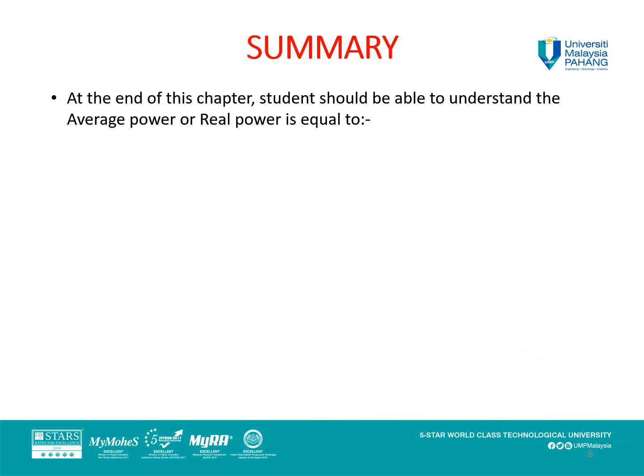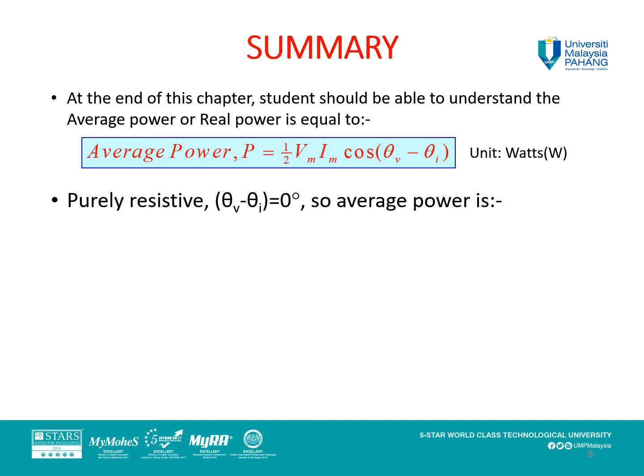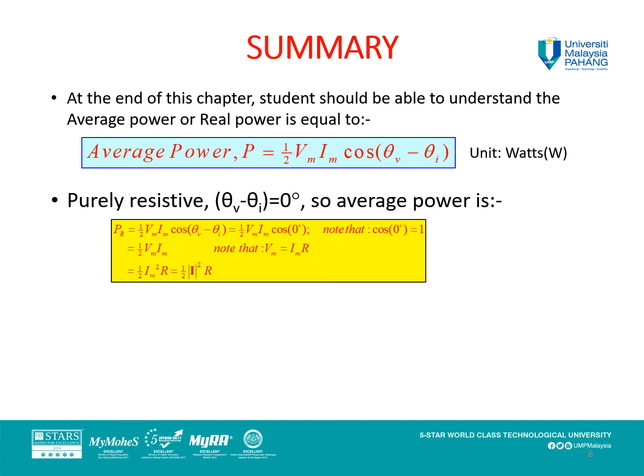For the summary, at the end of the chapter, students should be able to understand that the average power, or real power, is P = 1/2 Vm Im cos(θV − θI). The unit is watts, or W. For purely resistive circuits, the angle between current and voltage is 0 degrees because they are in the same phase. So the average power depends on this equation.